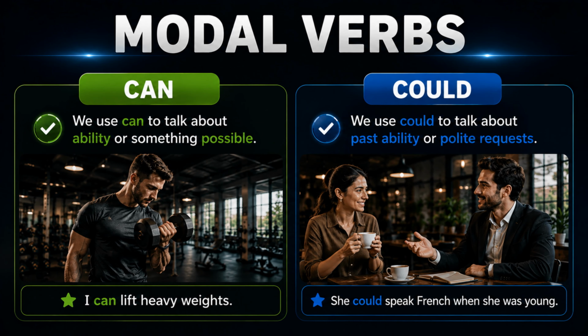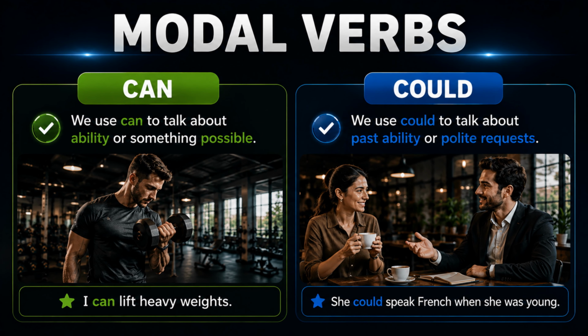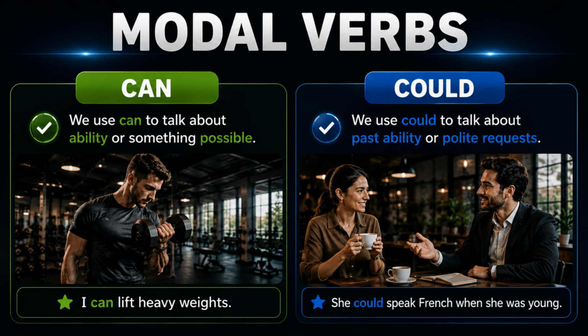Modal verbs help us talk about ability, requests, and possibilities in English. We use can to talk about present ability or something possible. Example, I can lift heavy weights. We use could to talk about past ability or polite requests. Example, she could speak French when she was young.